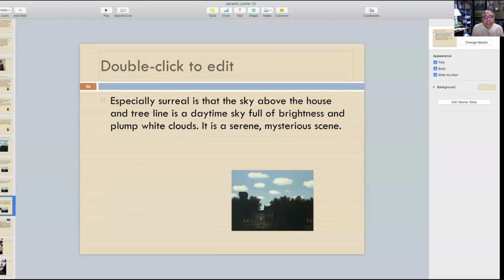So what is especially surreal is that the sky above the house and tree line is a daytime sky full of brightness and pulp white clouds. It is a serene, mysterious scene. Why mysterious? Because in the foreground, a lot of darkness is there, while in the top part, I would say 50% of the top part, it is a cloud floating in the sky. So this is in brief, and just to sum up,